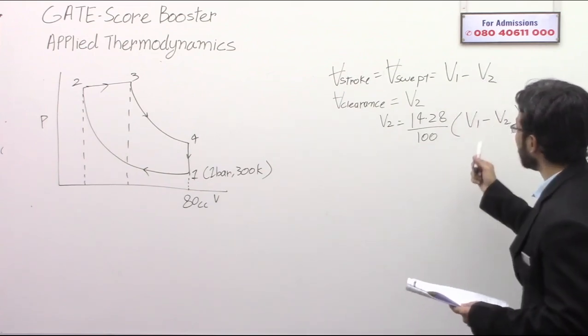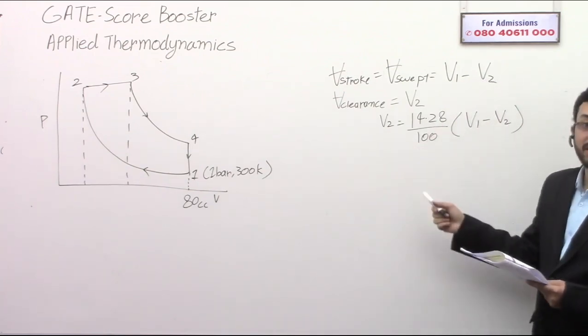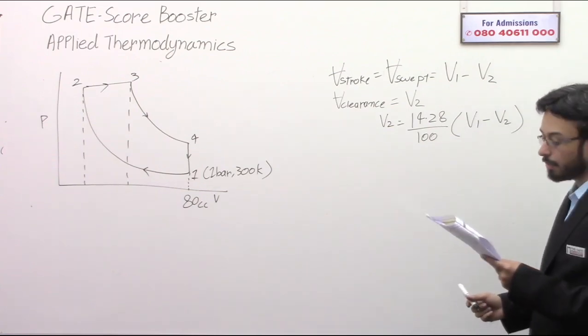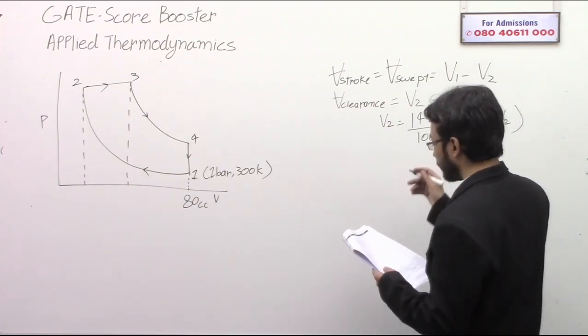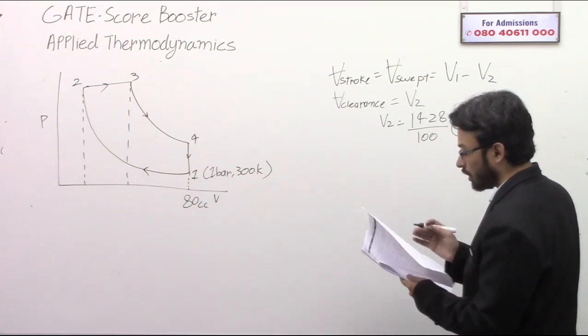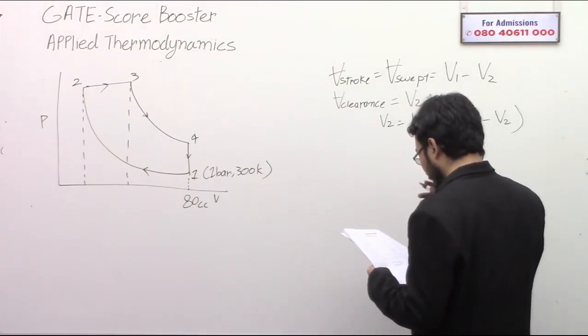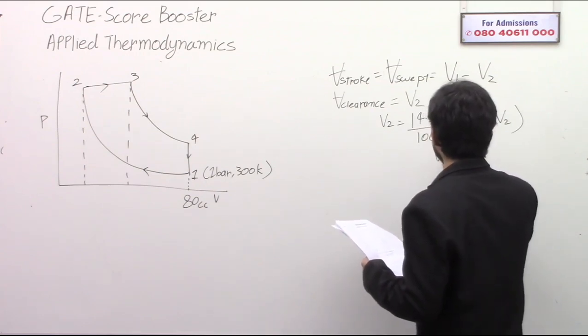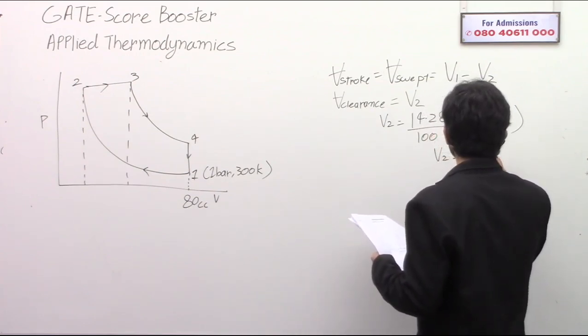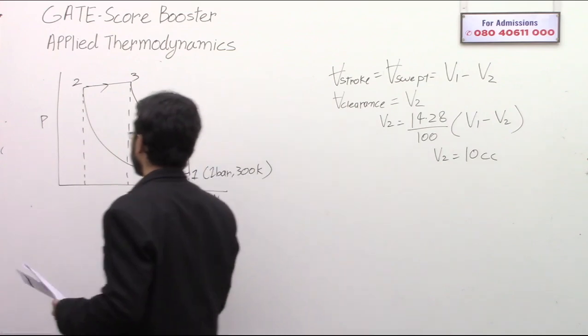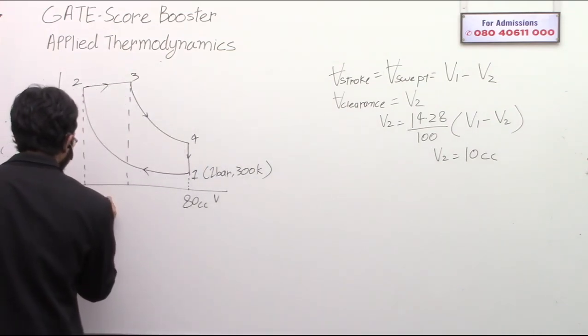We know V1, so from this relationship we can calculate V2, and I think V2 will come as 10 cc.